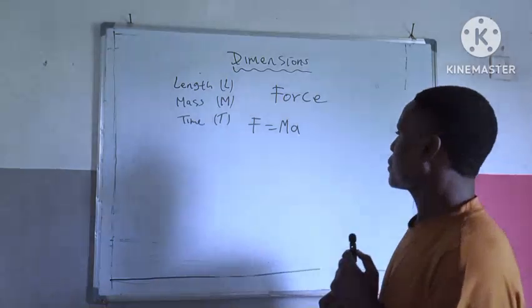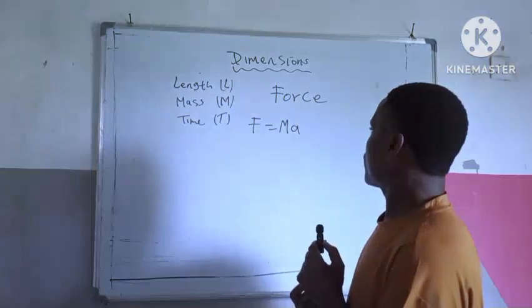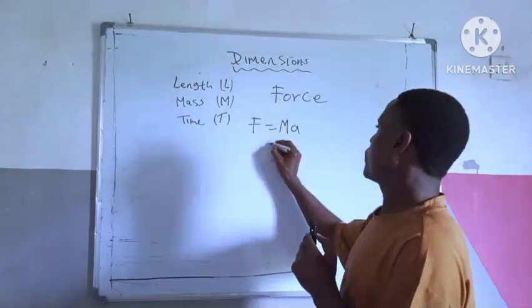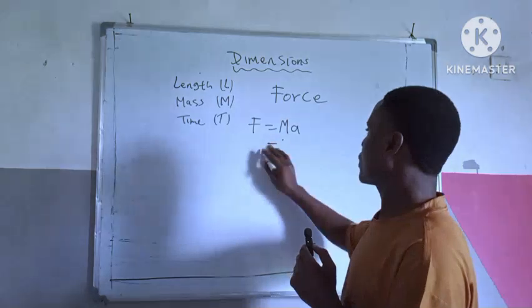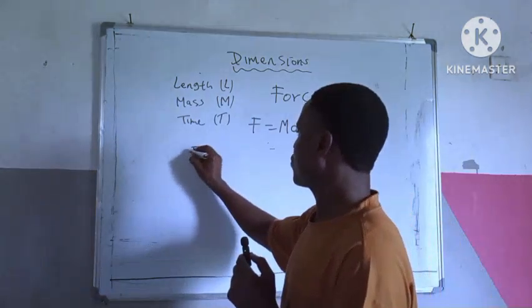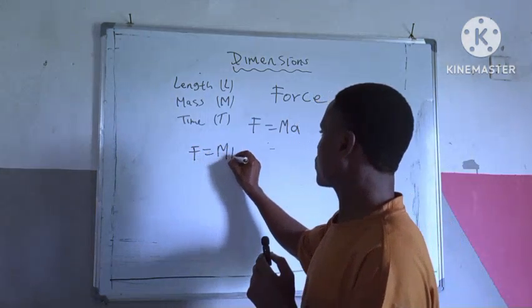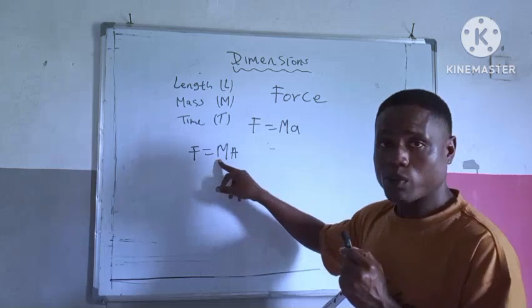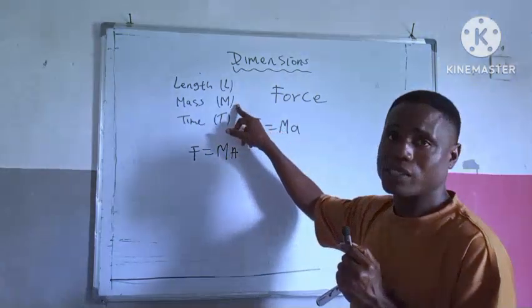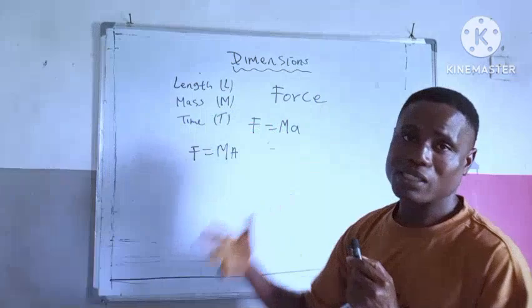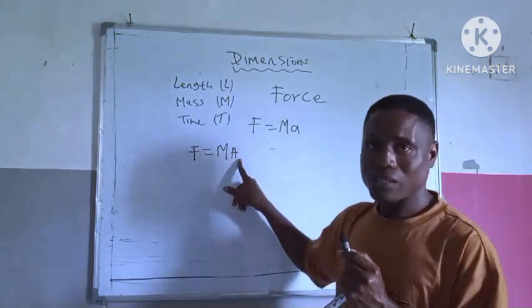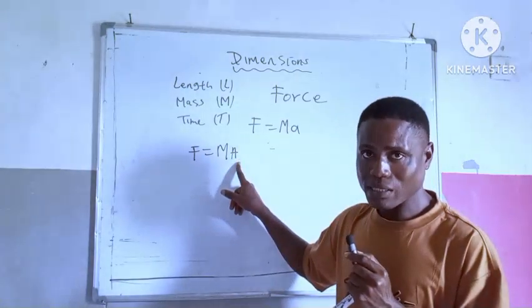So let's start. Now, can we split? F equals mass times acceleration. This one is mass, the symbol of mass, and we already have it here, so no need of splitting it again. The only one we are splitting is acceleration. Are you getting it?